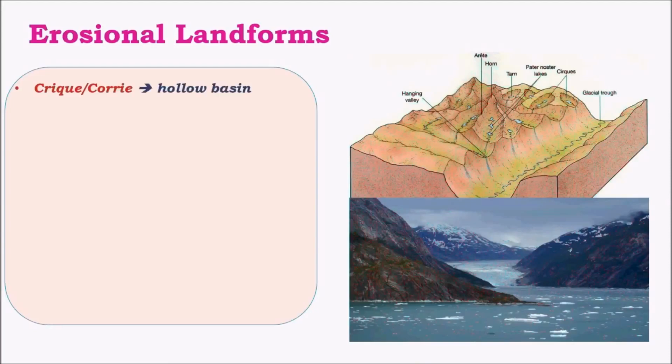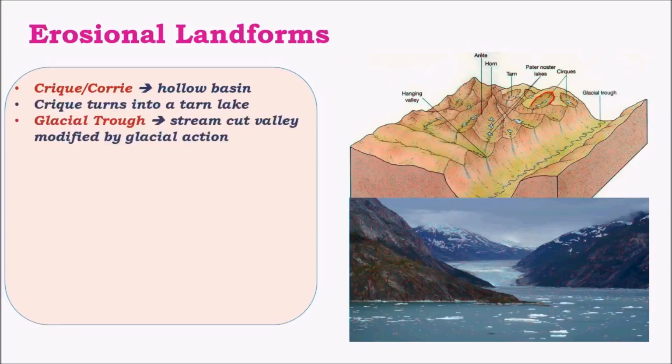The first one is the cirque or corrie, which is a hollow basin covered on three sides by land, that is, the slope of the mountain, and on one side it is open for the water to flow. And once the ice in this cirque melts, it gives rise to a shape called tarn, which is very similar to a cirque, but instead of ice, it contains water.